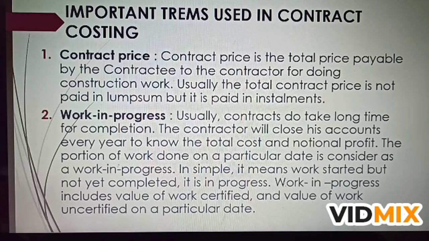In simple terms, it means the work started but not yet completed. It is in progress. So, work in progress includes two components: one is value of work certified and the other is value of work uncertified on a particular date.